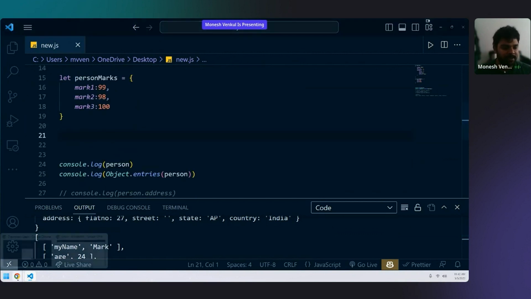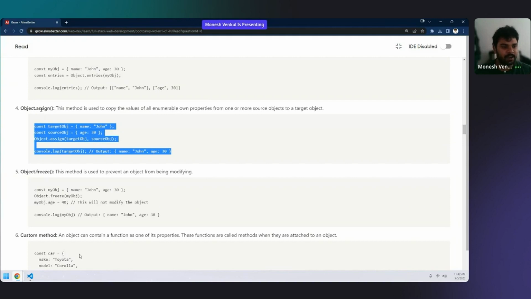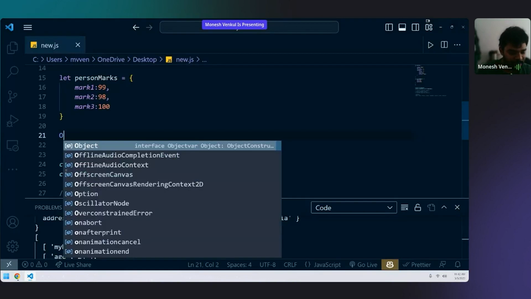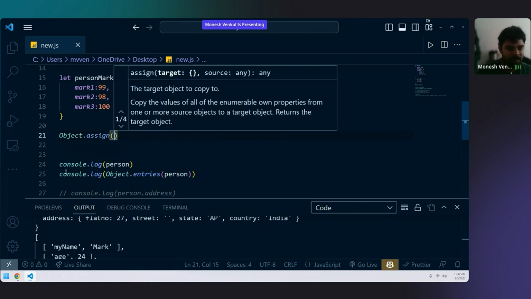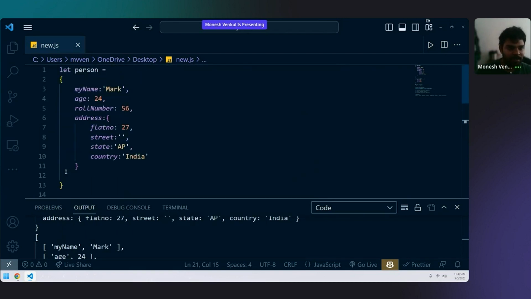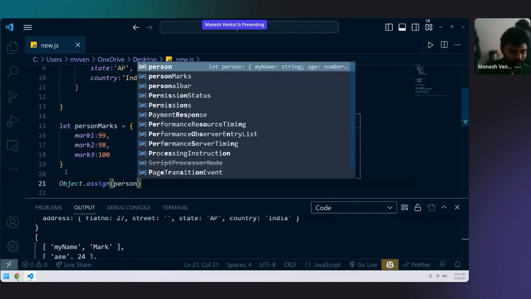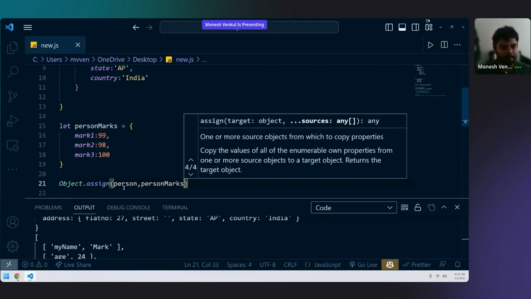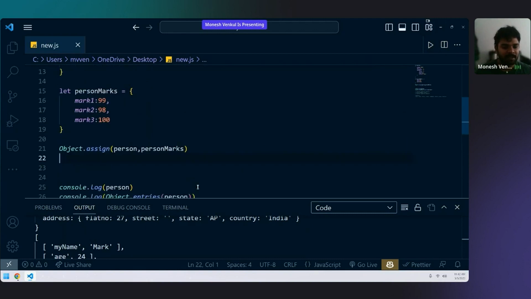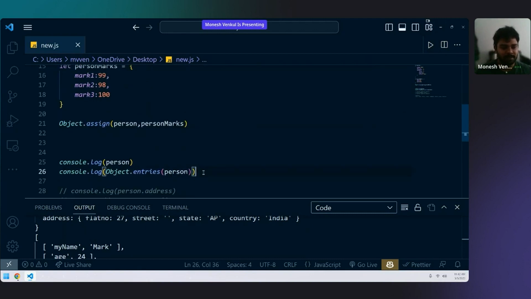Then we use something called Object.assign. What is this Object.assign? How do we use it? We can directly write Object.assign, you can simply write person, comma, person marks. Person, comma, person marks. Now let's do console.log person.